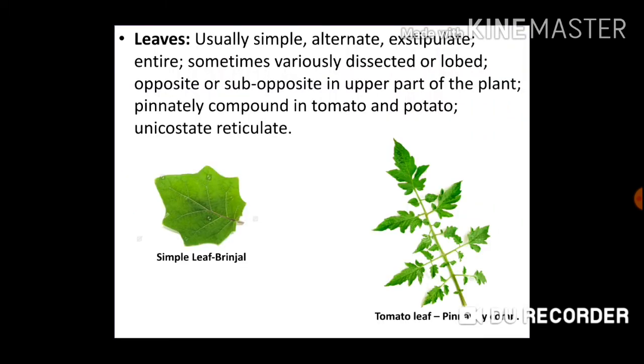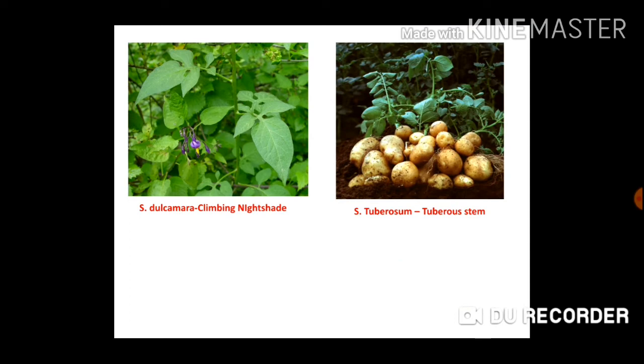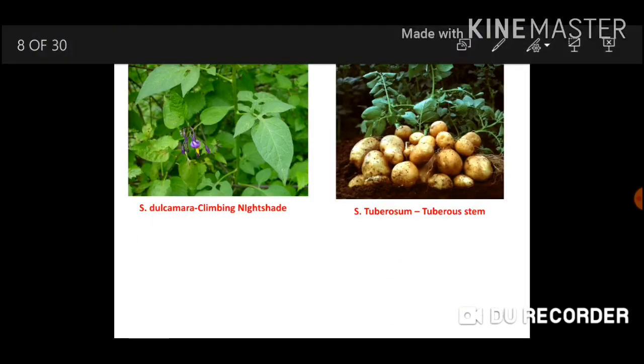Then here in this diagram you can see the climbing nightshade or Solanum dulcamara, and here the tuberous stem of what we know as potato, or botanically it is called Solanum tuberosum. It is having a tuberous stem.